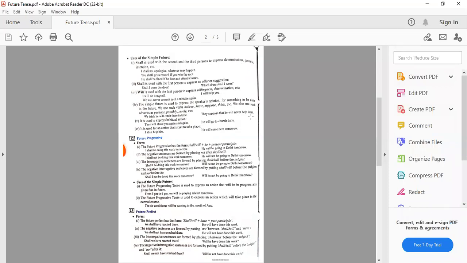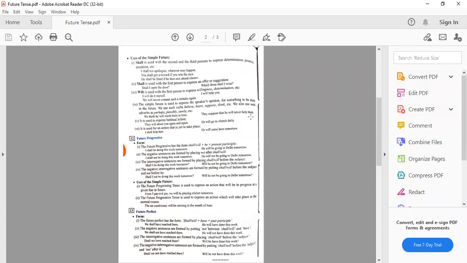Then shall is used with the first person to express an offer or suggestion. That is, if you want to give someone a suggestion or offer something, for that also shall is used. Shall I open the door? Which dress shall I wear? You want to get the suggestion of someone. Then will is used with the first person to express willingness and determination, etc.